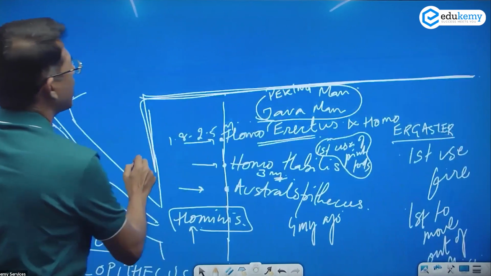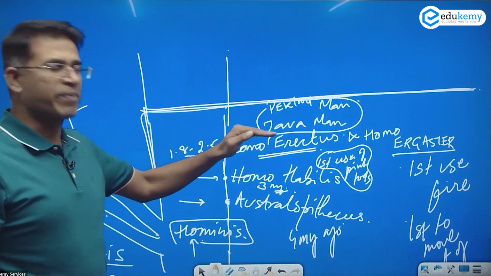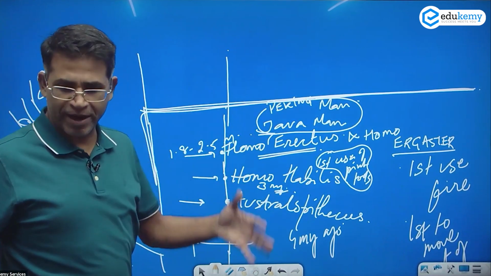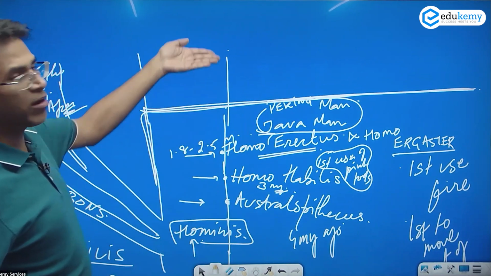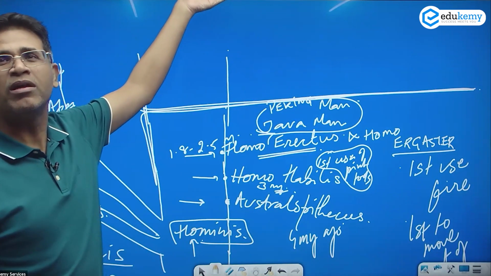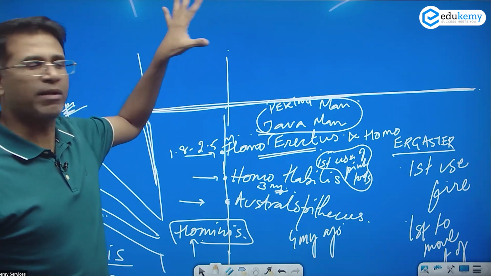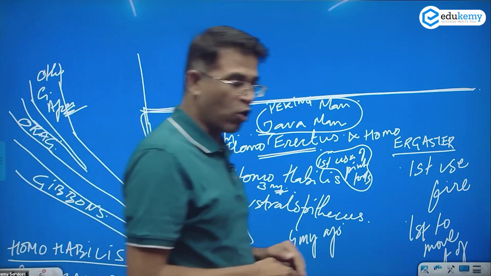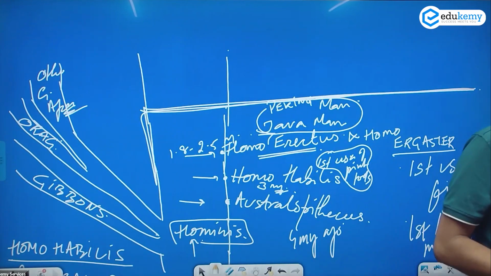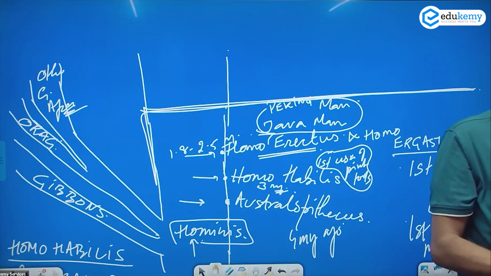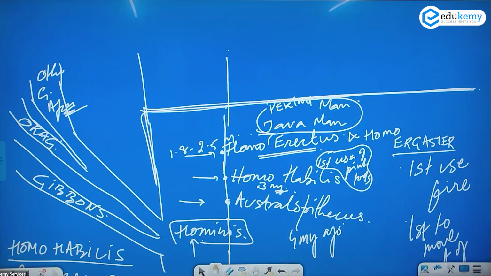After this, if you have no space, you can take up the next page. Don't make it clumsy. I'll keep on building on this, 3-4 layers more, but you don't have to make it clumsy, so take another place. And when you go back home and summarize, then you can make everything together properly. Homo ergaster, E-R-G-A-S-T-E-R.